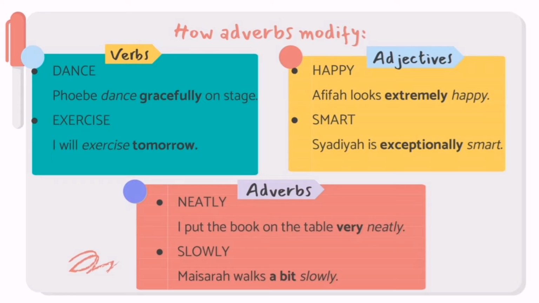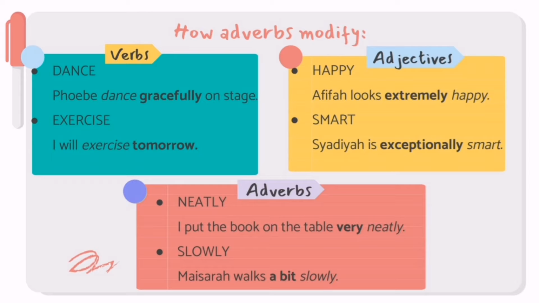Next, we will look at this example on how adverbs modify verbs. Firstly, Phoebe danced gracefully on the stage. The verb is dance and the adverb is gracefully. And the second sentence is, I will exercise tomorrow. The verb is exercise and the adverb is tomorrow.